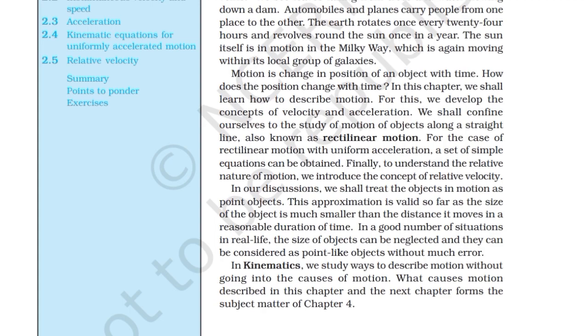How does the position change with time? In this chapter, we shall learn how to describe motion. For this, we develop the concepts of velocity and acceleration. We shall confine ourselves to the study of motion of objects along a straight line, also known as rectilinear motion. For the case of rectilinear motion with uniform acceleration, a set of simple equations can be obtained. Finally, to understand the relative nature of motion, we introduce the concept of relative velocity.